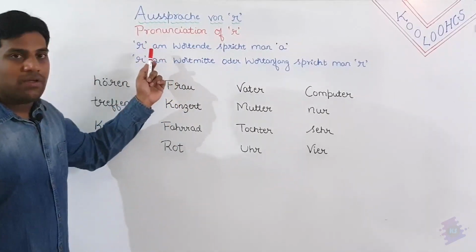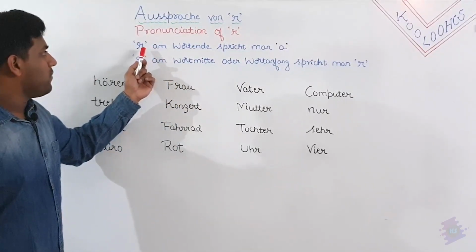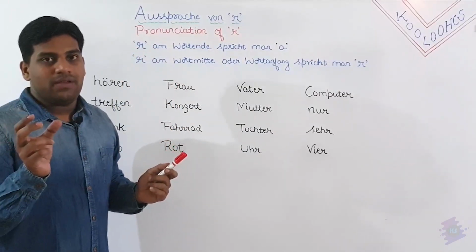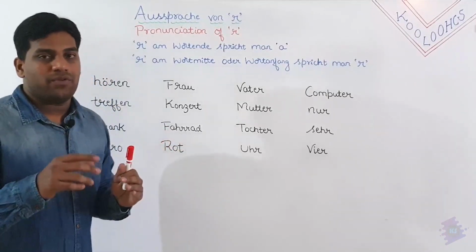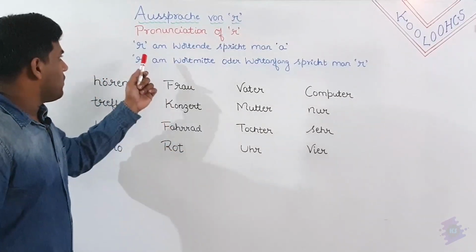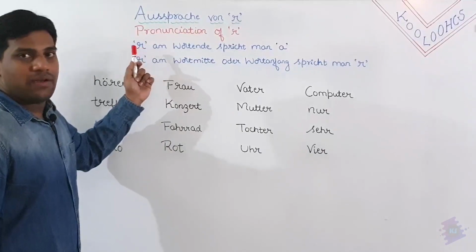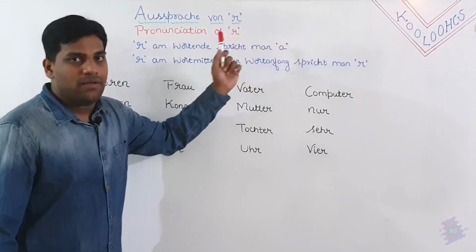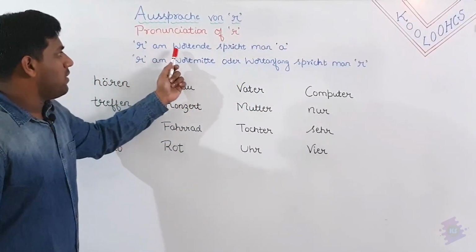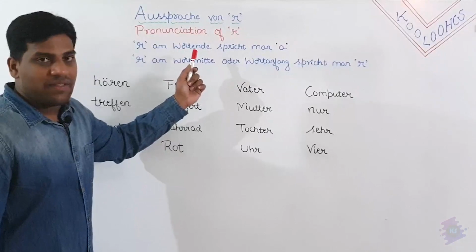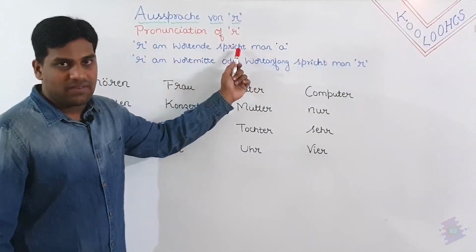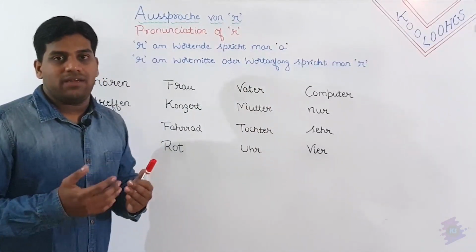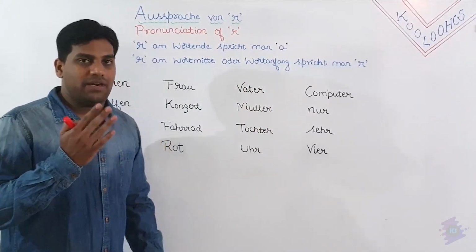So here is the rule. The rule is if the letter R is in the end of a word, then you don't pronounce it. You just pronounce it as A. Okay. So the first rule is R, am Wortende spricht man A. That is R in the end of a word. If it is there, then spricht man, that means one speaks A. So just you should pronounce it as A. You should not pronounce it as R if it is in the end of a word.